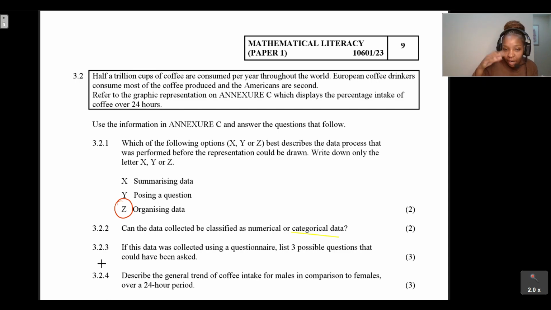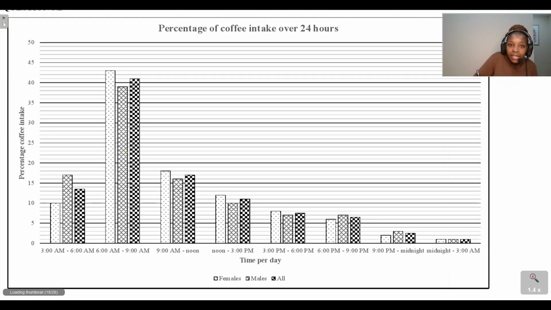Question 3.2.4. Describe the general trend of coffee intake for males in comparison to females over a 24-hour period. What was the general trend that we saw for males when we compare it to females over a 24-hour period? So let's see there. If you look at the males, this is the males there, what was the general trend that we noticed?